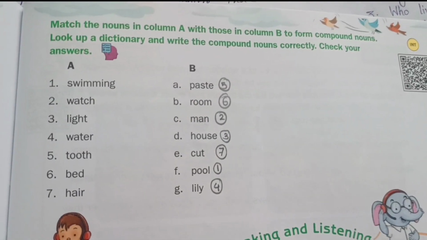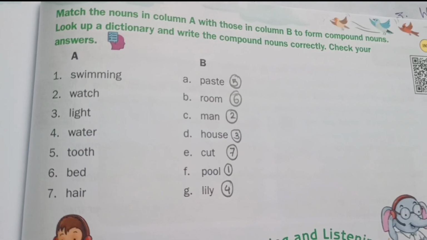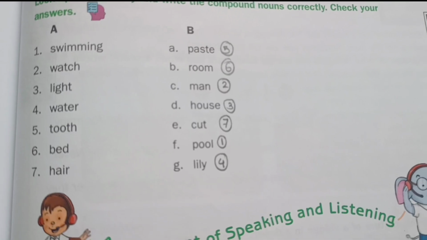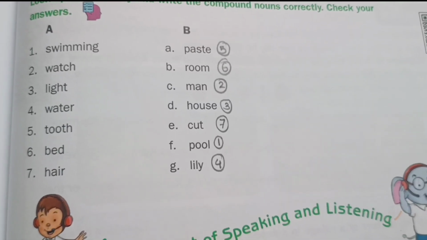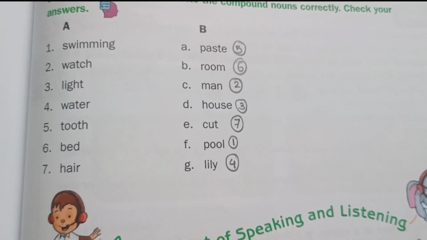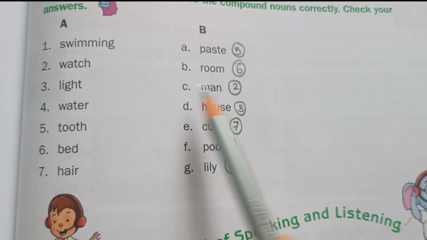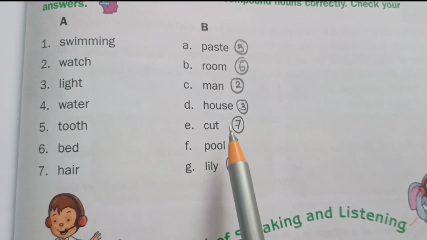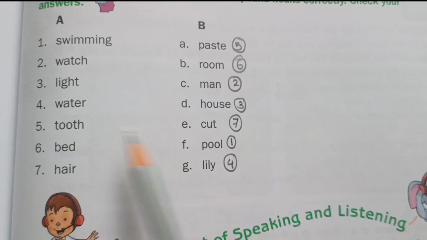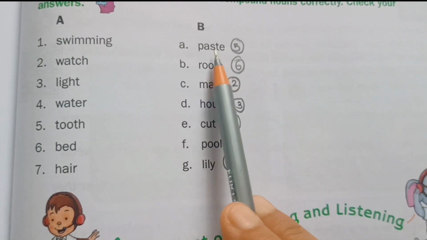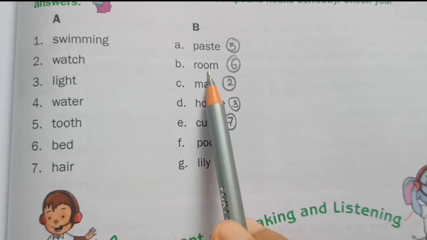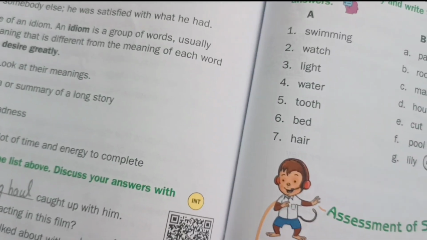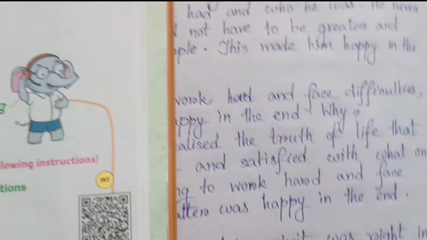Next one, match the nouns in column A with those in column B to form compound nouns. So number 1, swimming. Here F is the answer, pool, swimming pool. Watchman, lighthouse. Water, the answer is lily, water lily. Toothpaste, bedroom, haircut. Okay, so these are the exercise portion of this chapter.